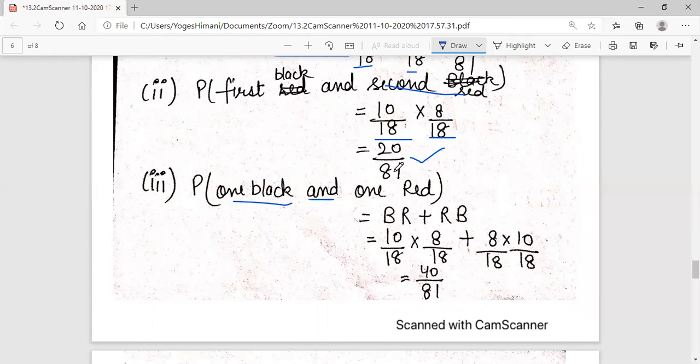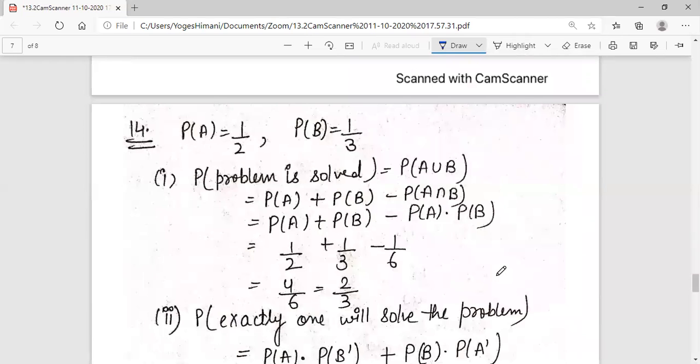Third, probability of one black and one red. Now they have not said which will come first, black or red. Maybe first can be red, second can be black. Maybe first is black, second is red, plus maybe first is red, second is black. Black ball 10 by 18 into 8 by 18, plus red ball probability 8 by 18 into 10 by 18. And this is your answer. I hope it is clear.